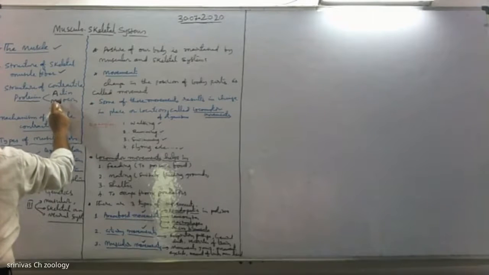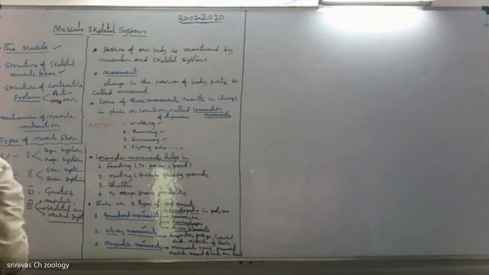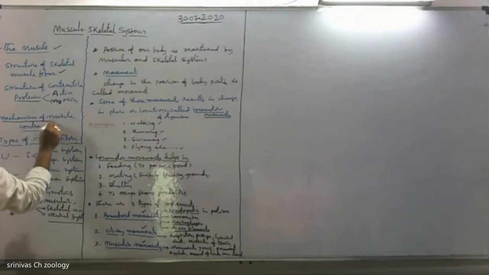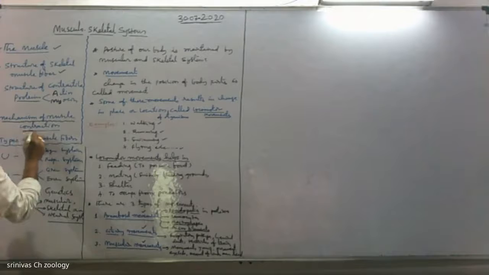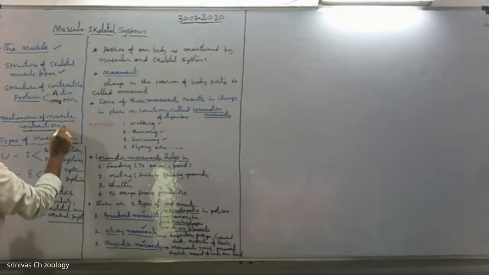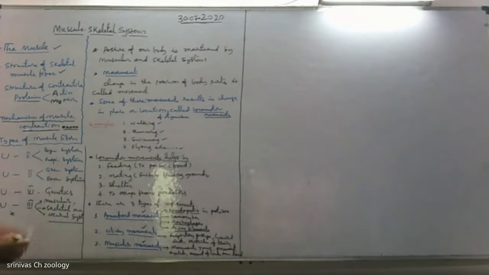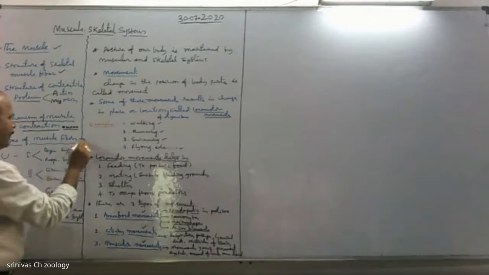Actin and myosin are the myofilaments, or contractile proteins. Then the steps involved in muscle contraction and the mechanism of muscle contraction, which is a very important concept for medical analysis, a five-star area. Types of muscles are also important.